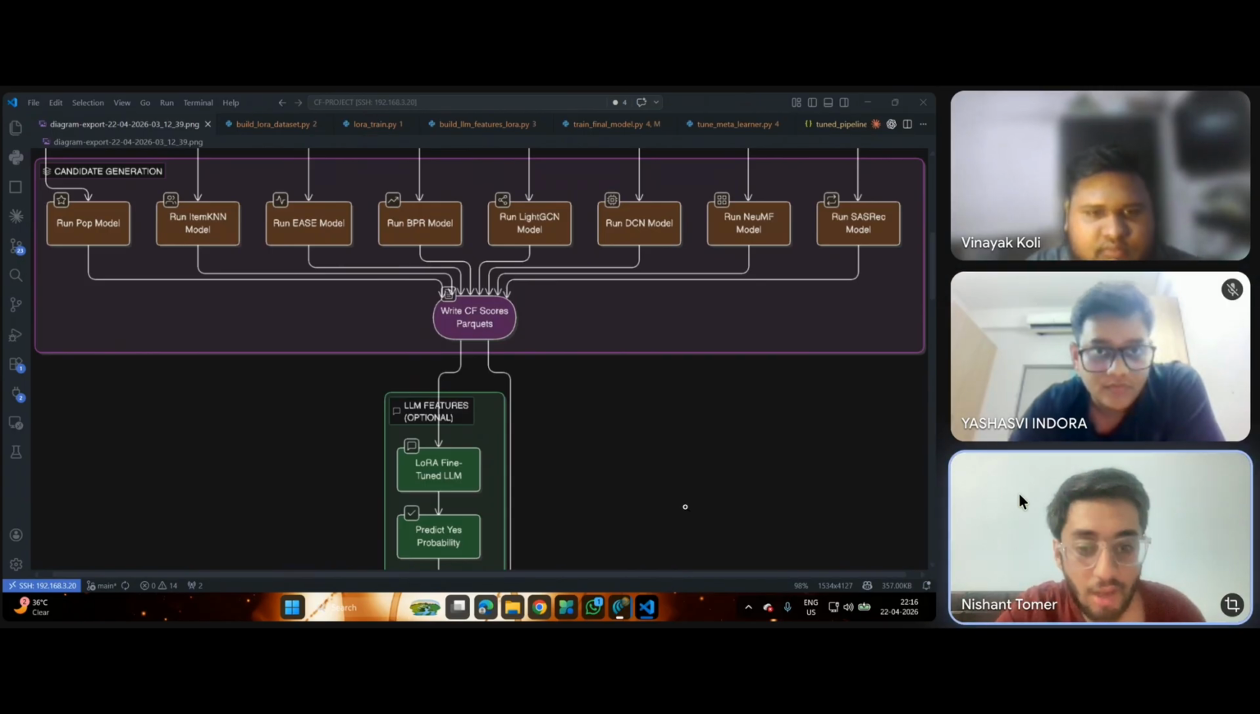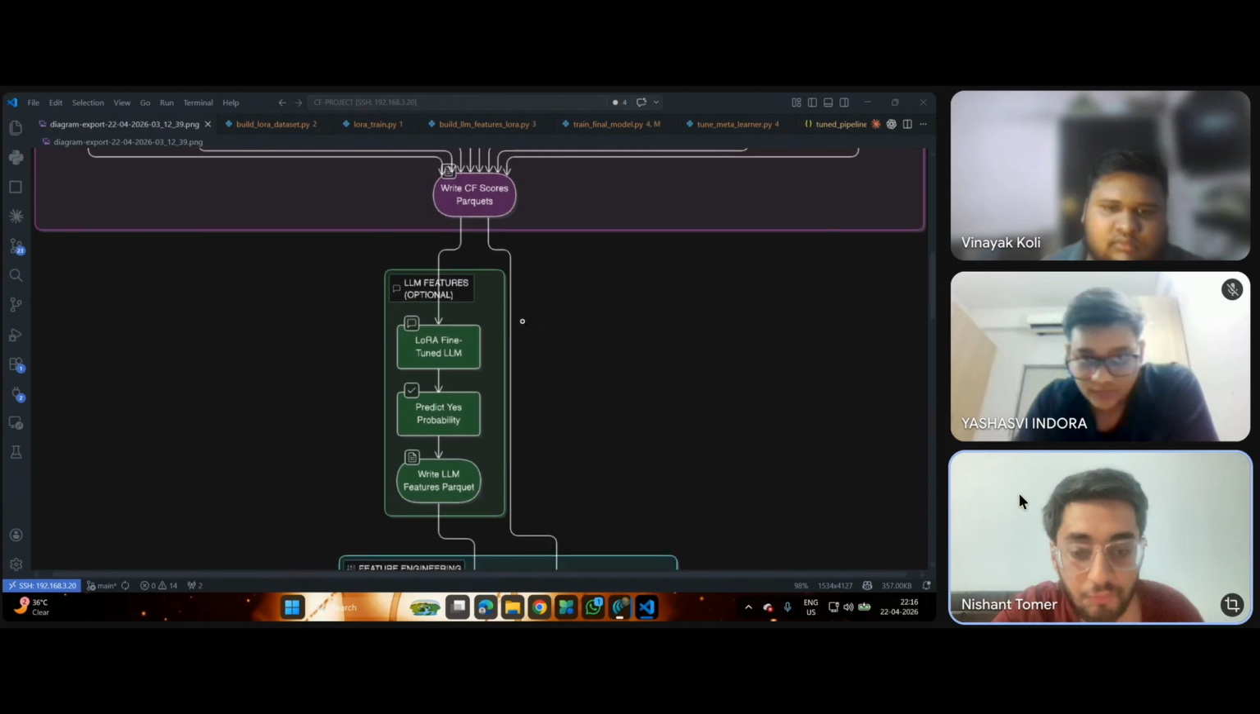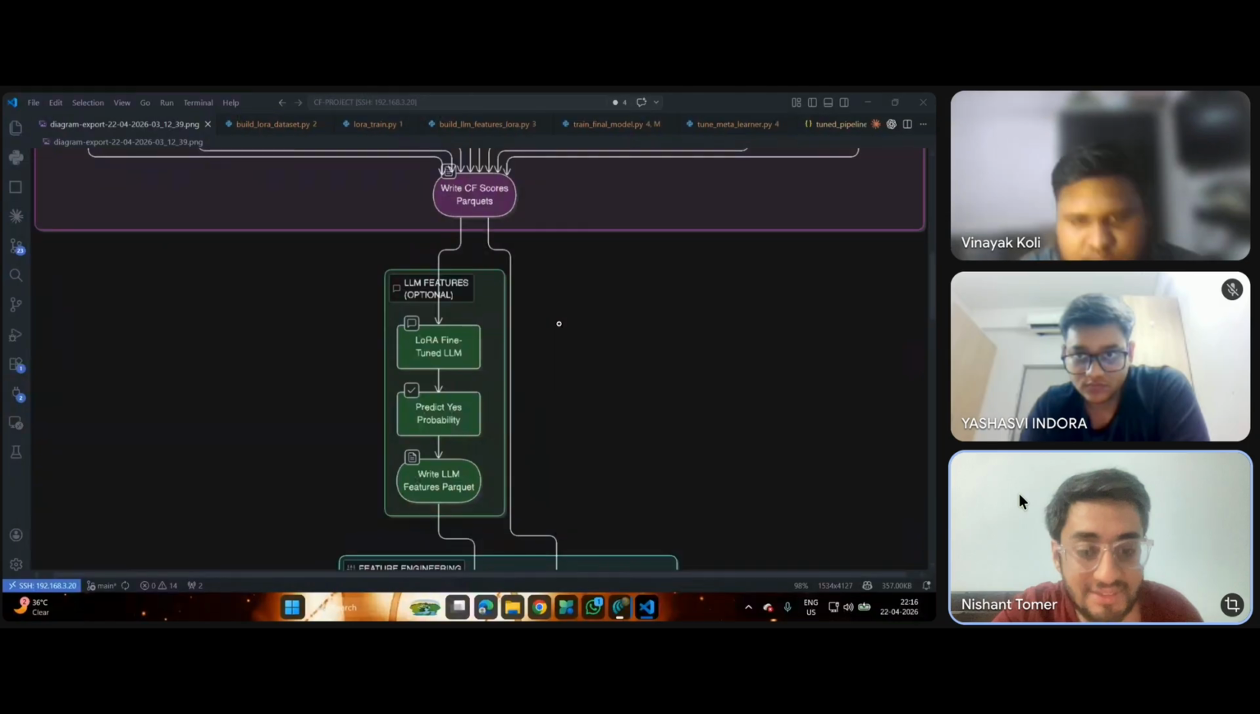Now let me cover how we enrich and combine these scores into a final proper ranking. All 7 CF models only see interaction patterns, not what a movie is about. To add a semantic signal, we fine-tune Gemma using LoRA, low rank adaptation, which updates only small low-rank weight matrices instead of the full model, making fine-tuning feasible.